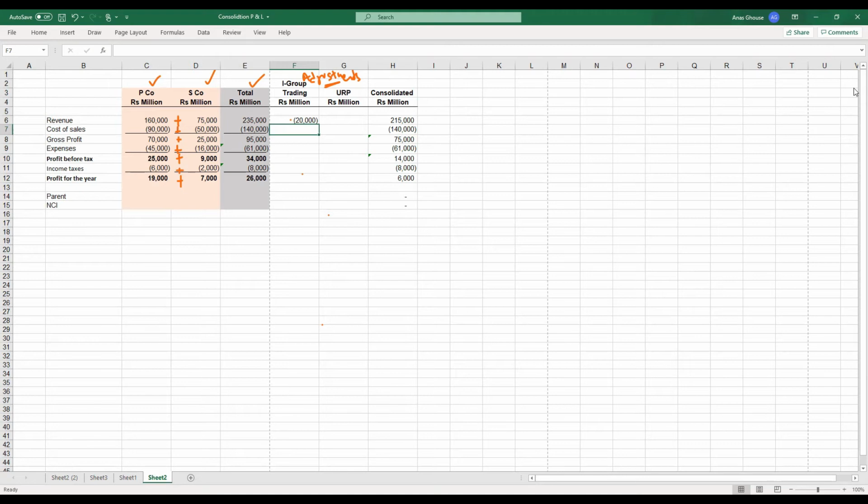And from cost of sales also you have to remove 20,000, which means you need to add 20,000 because this is already a minus figure. So we are deducting this, so therefore it has to be removed from the cost of sales. So that will be 120,000. So now we have removed this 20,000 from revenue and 20,000 from cost of sales.